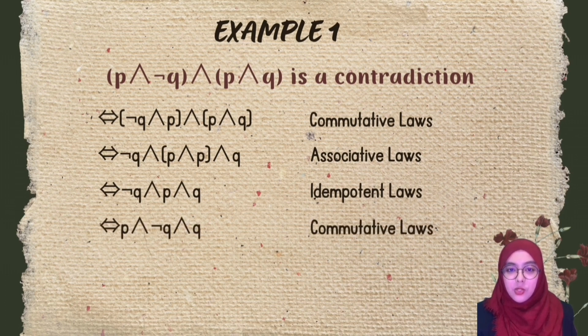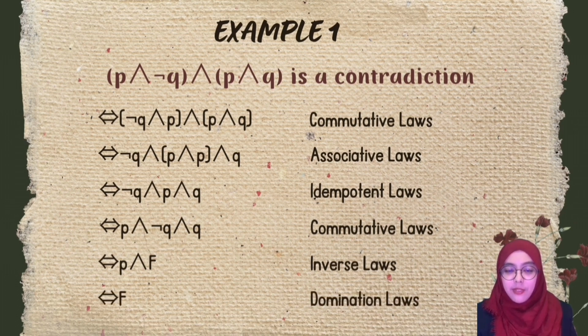Next, we can use commutative laws and we get P and (not Q and Q). Then we can apply inverse laws and get P and false. Lastly, we can use domination laws and get false. So it shows that the statement (P and not Q) and (P and Q) is a contradiction.